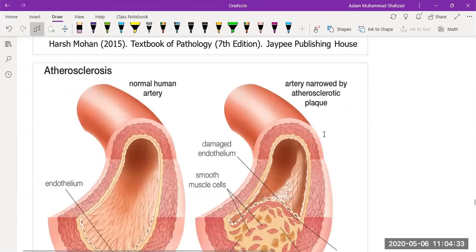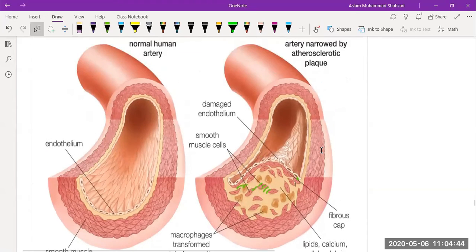This is atherosclerosis, and we know that it occurs because of the deposition of cholesterol or fibrin, and it occurs because of damaged endothelial cells. So platelets will move in. If cholesterol is there, with the presence of platelets, lipids or cholesterol, along with macrophages, it can cause a mural emboli.